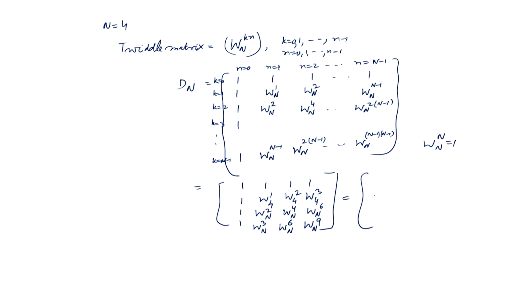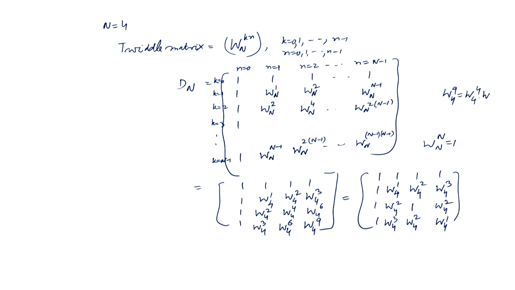So, this can be written further as 1 1 1 1, 1 W_4^1, W_4^2, W_4^3, then 1 W_4^2, this N should be 4 here, everywhere. W_4^4 is 1, W_4^6 is W_4^2, then 1 W_4^3, then W_4^6 is W_4^2, and W_4^9 is W_4^4 into W_4^4 into W_4^1. So, W_4^1.